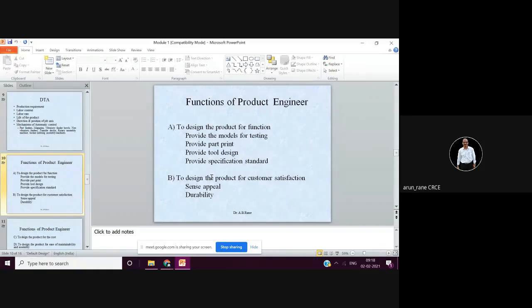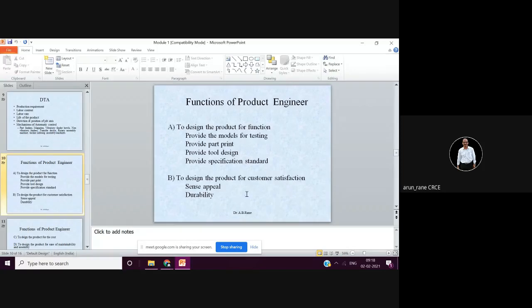If you give everything on the drawings, that reduces the time of the process engineers or the workers to go and find the details. So this is a very important step, provide specification standard.